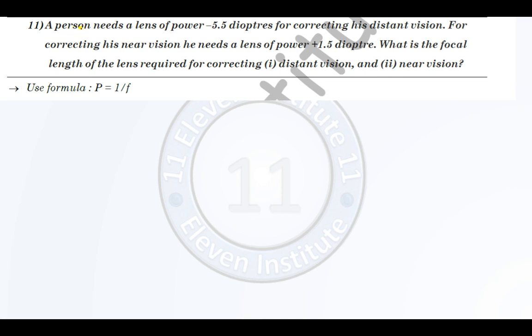A person needs, first of all I will write over here, this is page number 5. Right? Now let us discuss. A person needs a lens of power minus 5.5 diopters for correcting his distant vision. For correcting his near vision, he needs a power plus 1.5 diopter. What is the focal length of the lens required for correcting the distance vision and the near vision? So we will write over here in answer. Right, we will write the solution over here.